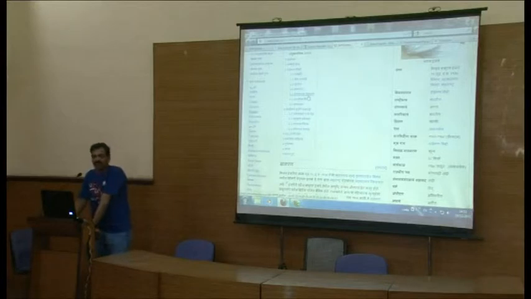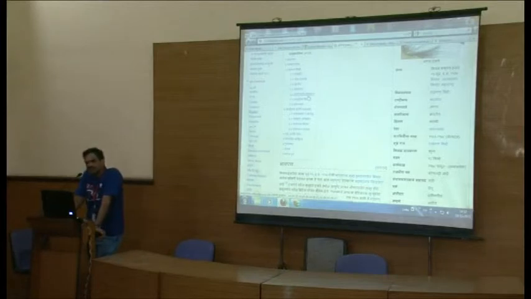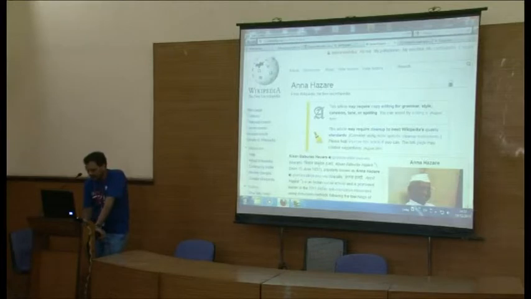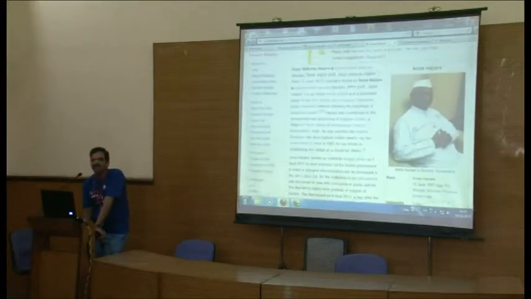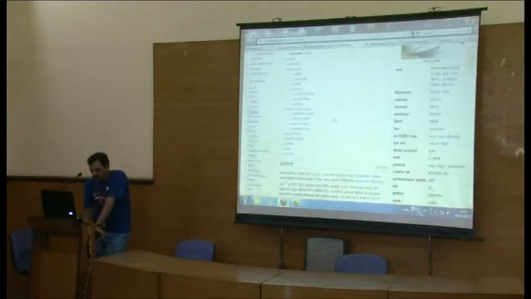See, remember, many times many editors forget to do these things. Like there is an article which is available in English, there is an article available in Telugu, but the English person doesn't know that there is an article in Telugu, and the Telugu person doesn't know that there is an article in English. So who can do that? The simple thing, we are the people, if you know both the languages, we can do this inter-wiki linking or interlinking the articles. And this is very important from the Wikipedia perspective, that we get much more information very easily about a person. Like this is the article which is available in English Wikipedia. Okay, so this is about the interlinking.